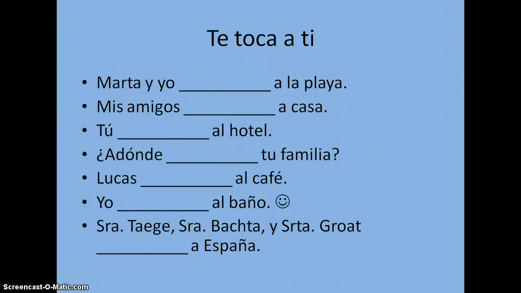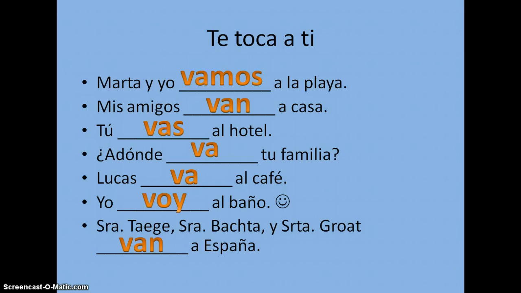So you should have come up with Marta y yo vamos a la playa. Mis amigos van a casa. Tú vas al hotel. If you ask the question, ¿a dónde va tu familia? I know that your family has more than just one person in it, but we talk about it as one group. That's why it's va. Lucas va al café. Yo voy al baño. And señora Tegui, señora Bacta y señorita Grow van a España.